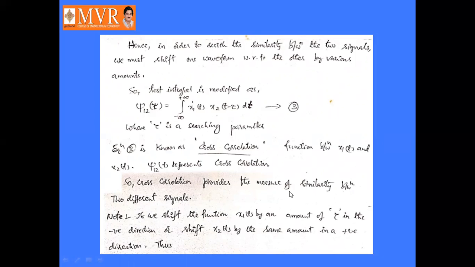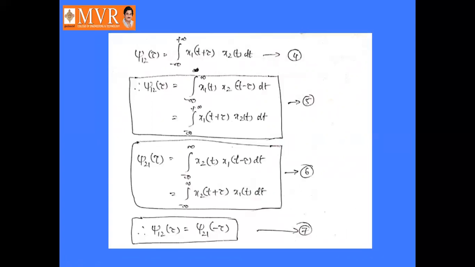Okay, suppose we shift the function x1 of t by an amount tau in the negative direction or positive direction, or we can shift x2 of t by the same amount in the positive direction or negative direction, then the correlation function can be described like this.